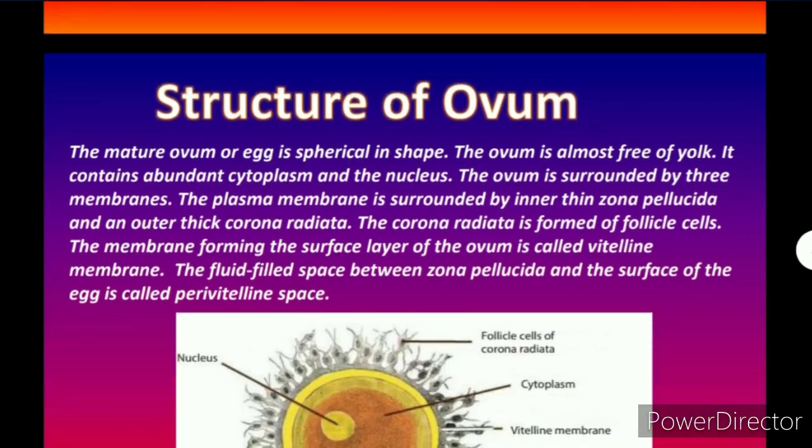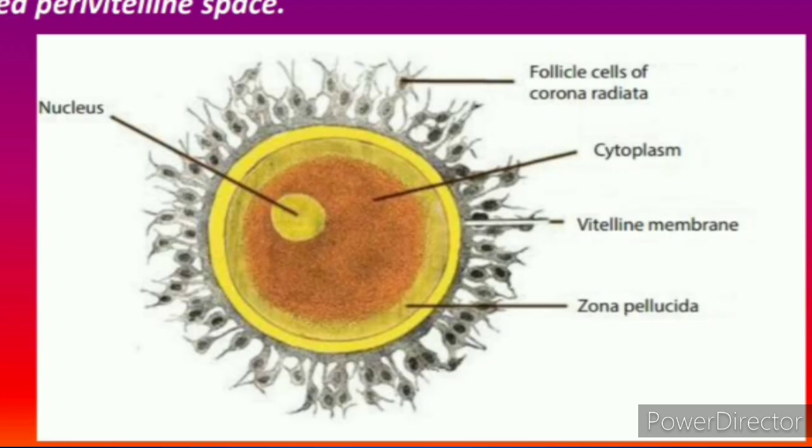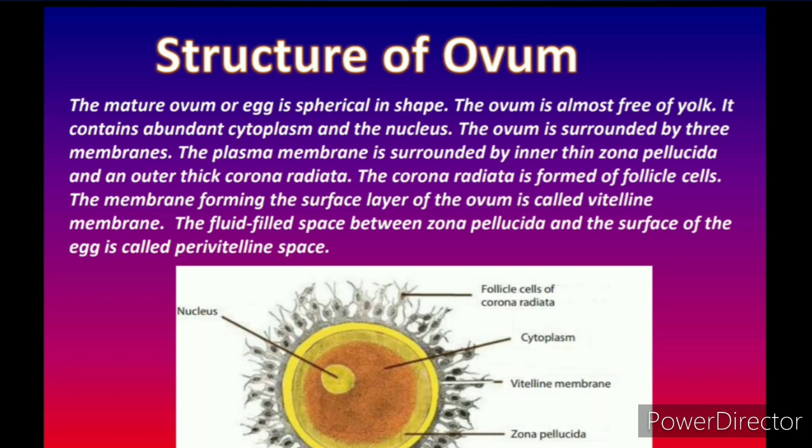Now we move to the structure of the ovum. The mature ovum or egg is spherical in shape. The ovum is almost free of yolk. It contains abundant cytoplasm and the nucleus. The ovum is surrounded by 3 membranes. The plasma membrane is surrounded by the inner thin zona pellucida and the outer thick corona radiata. The corona radiata is formed by follicle cells.